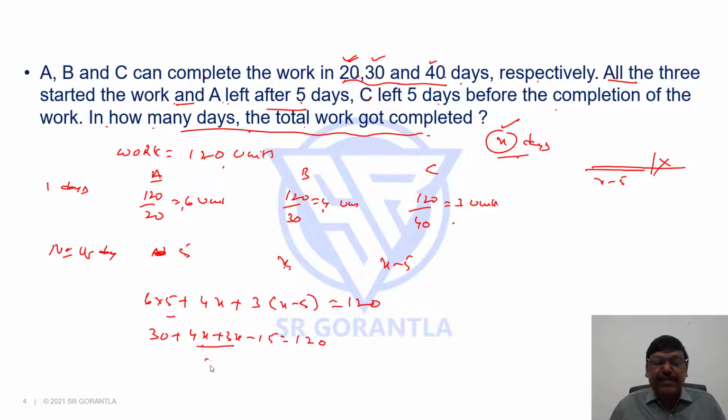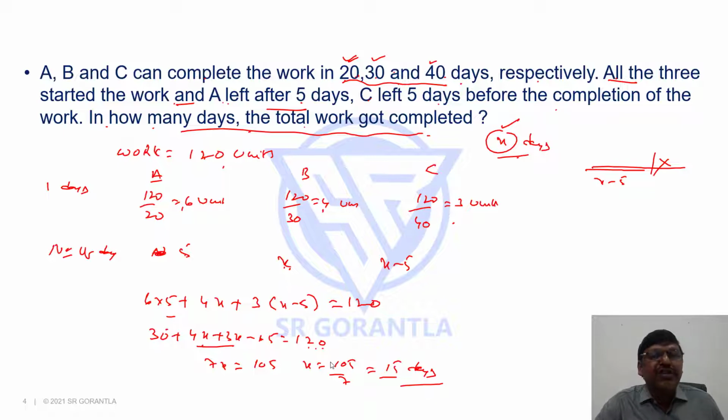This is 7X. 7X plus 30 minus 15, that is 15. That 15 goes to the other side. 120 minus 15 is 105. Our X equals 105 by 7, that is 15. So the total work got completed in 15 days.